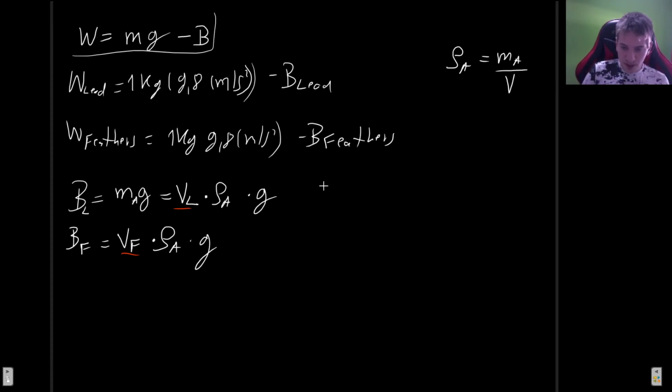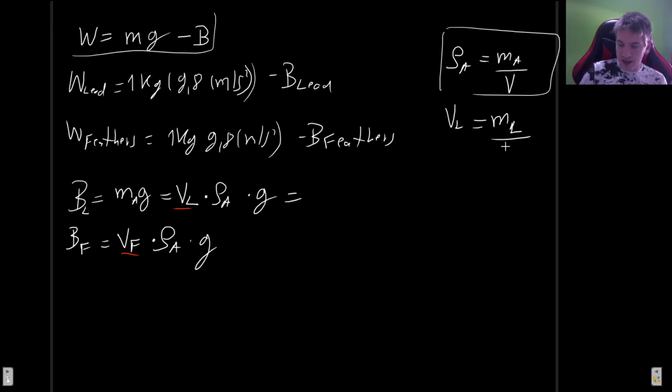So now let's just go ahead and calculate each of these. The volume of lead is something that we don't know, and it's actually going to be a problem for both parts. But using the same formula, we can see that the volume for lead or for feathers is just going to be the mass of this object, in this case of lead, divided by the density of lead. So replacing that, the mass that we have of lead, which is just 1 kilogram, divided by the density of lead, which is well known, times the density of air times g. This is going to be our buoyant force.